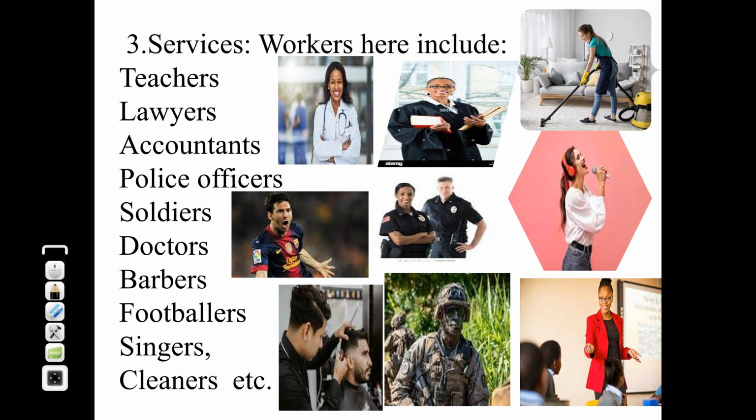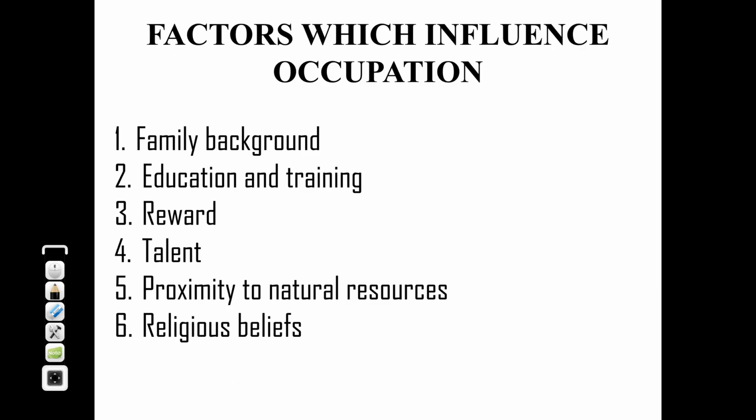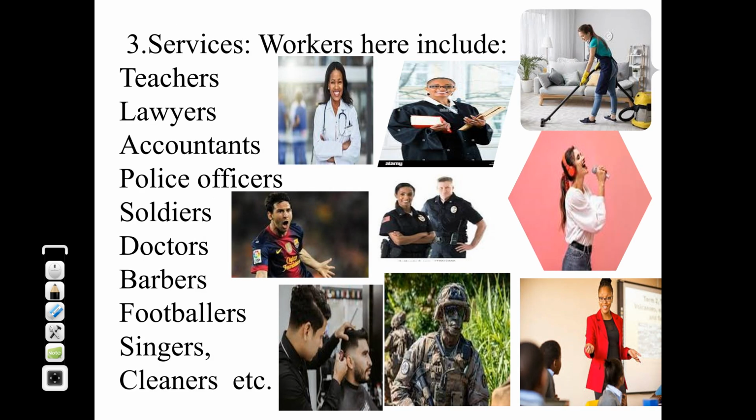Here we talk about teachers, lawyers, accountants, police officers, soldiers, doctors, barbers, footballers, singers, cleaners, etc. They render service, and we have both direct and indirect service.